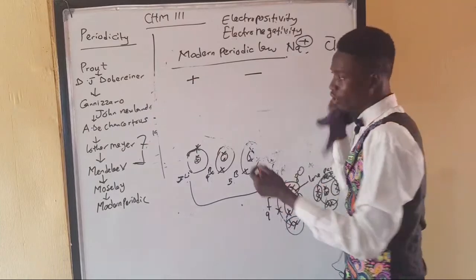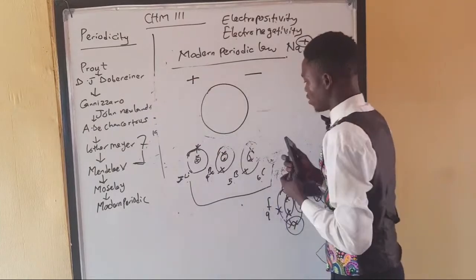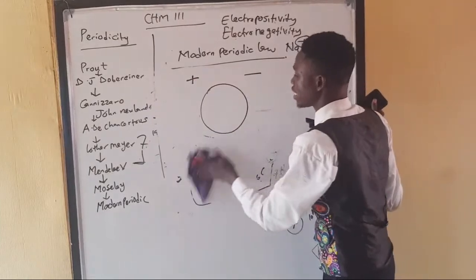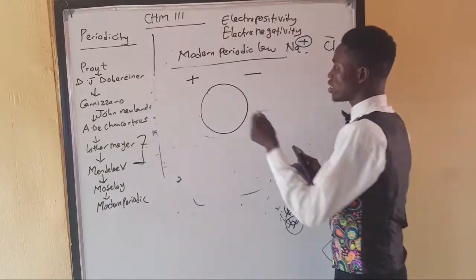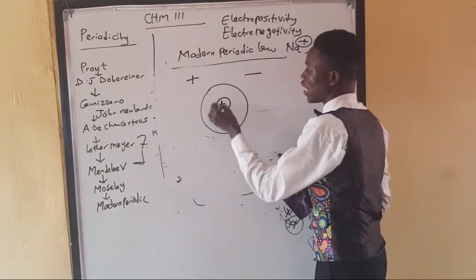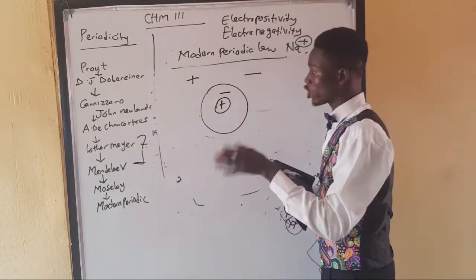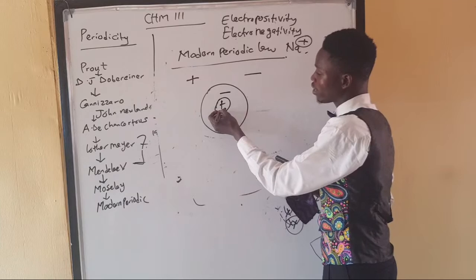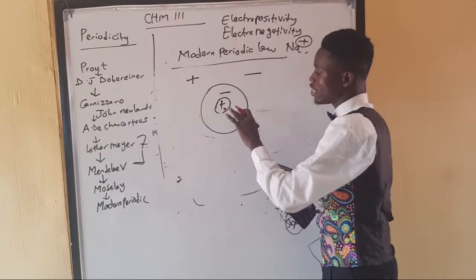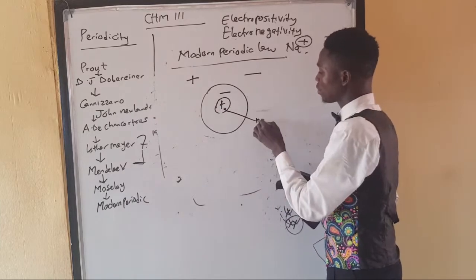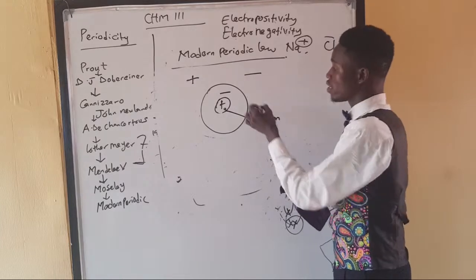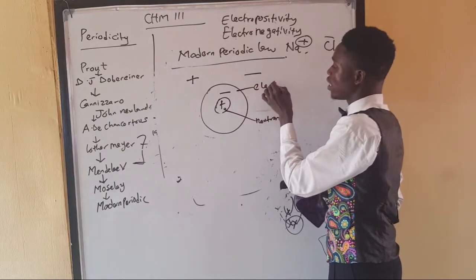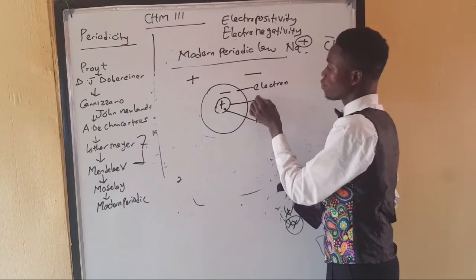Why? Because, let's say, for instance, the concept of an atom is like a spherical ball that contains the proton and the electron. They are the charged species. Since the neutron is not relevant, let us use 0 for that. It is a neutral species. This is the electron, which is negatively charged, and this is the proton.